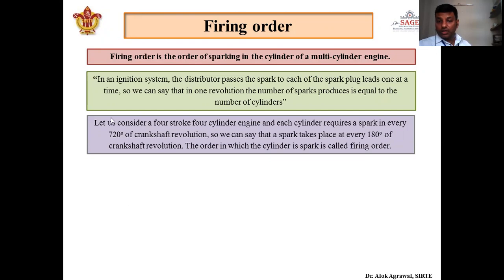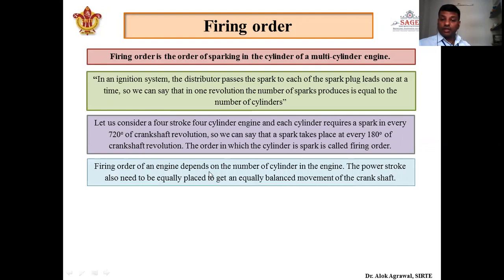So how many sparkings will there be? There will be four sparkings because the number of cylinders is four. When we divide 720 by 4, we get 180 degrees. So sparking has to take place every 180 degrees of crankshaft revolution. Now the order in which the cylinders are sparked, first, second, third, fourth, or whatever the order is, is called the firing order.